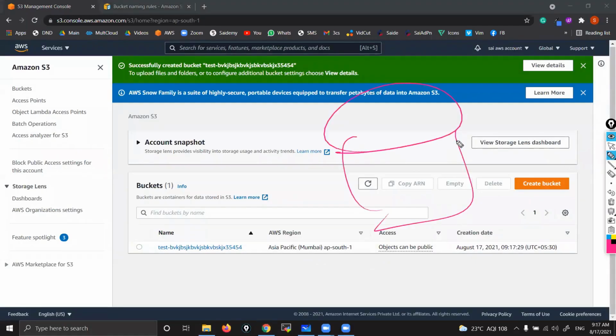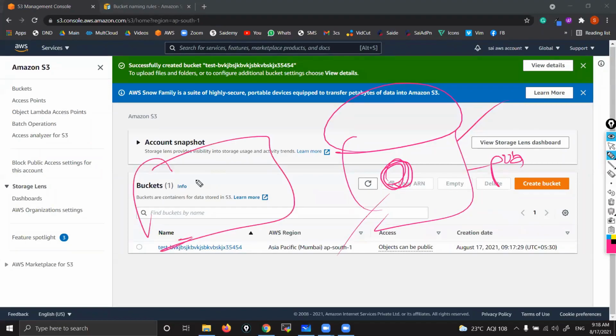One more thing about this bucket and its objects. If you want to access objects from outside, first you need to make the bucket public, then only you can make the object public. Remember that. See, this is one room, and inside there is one more room. If you want to go inside this small room, first you need to open the main room door, right?